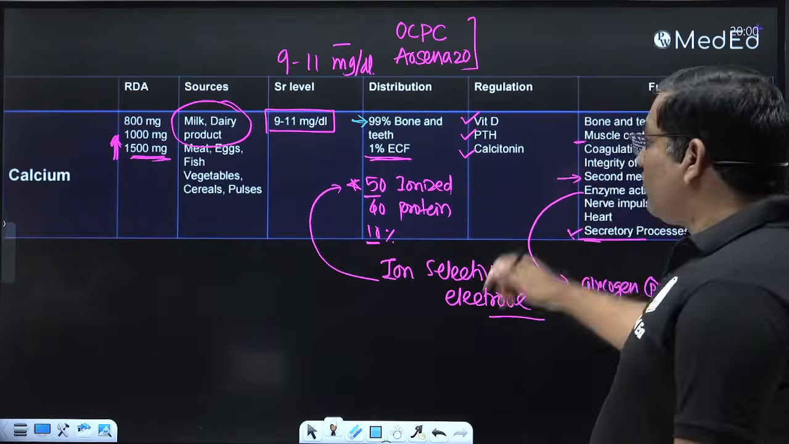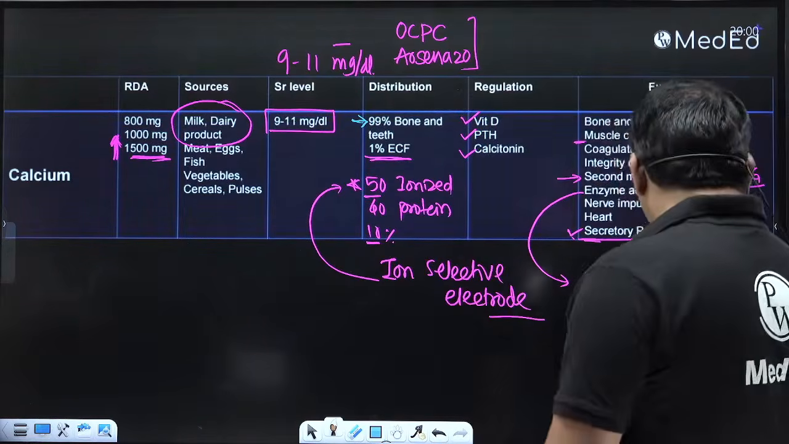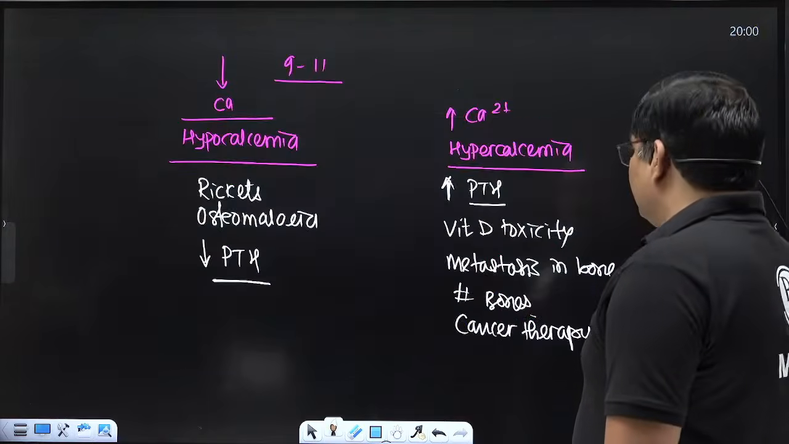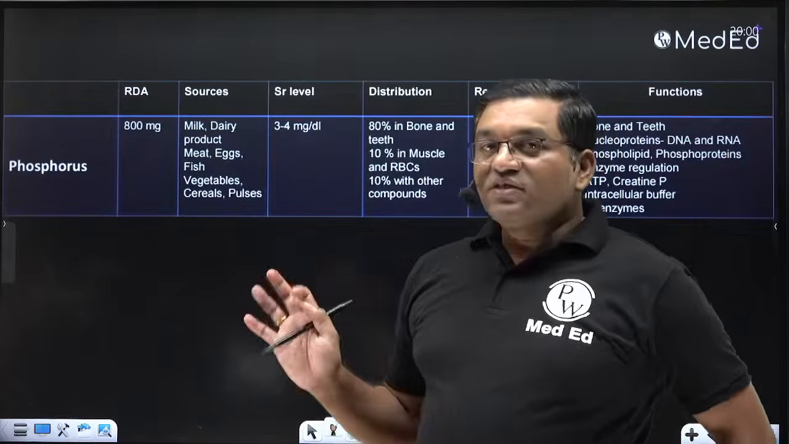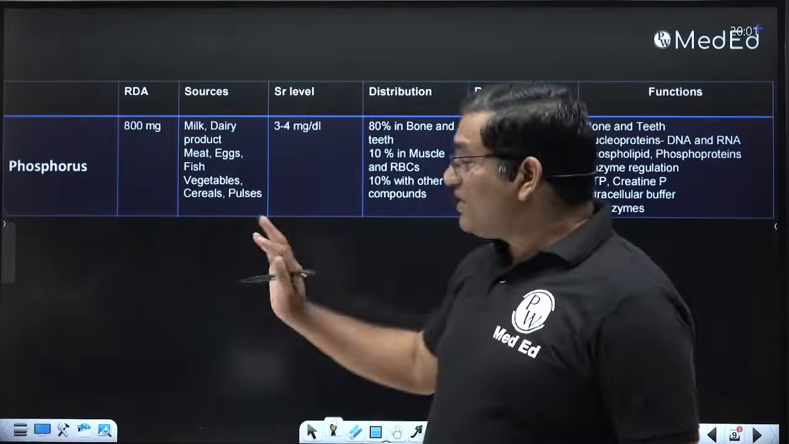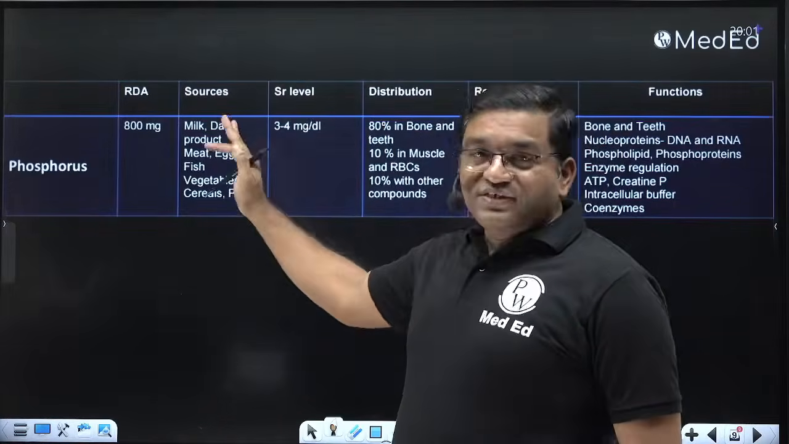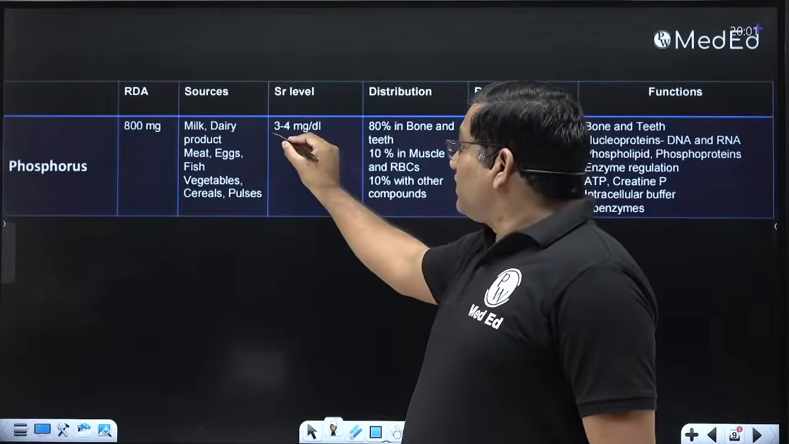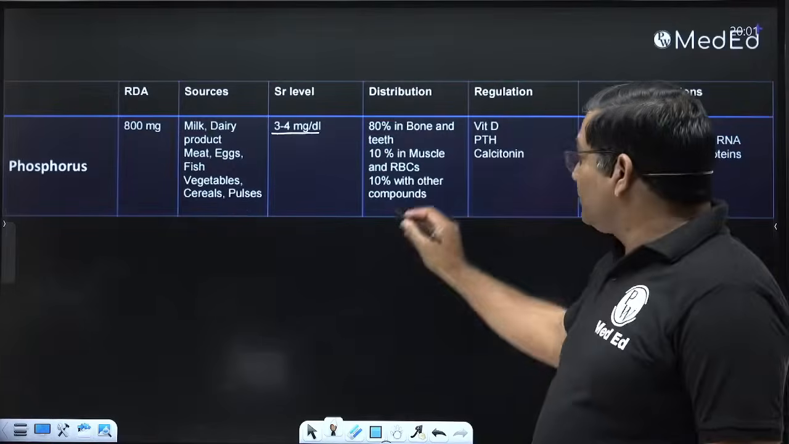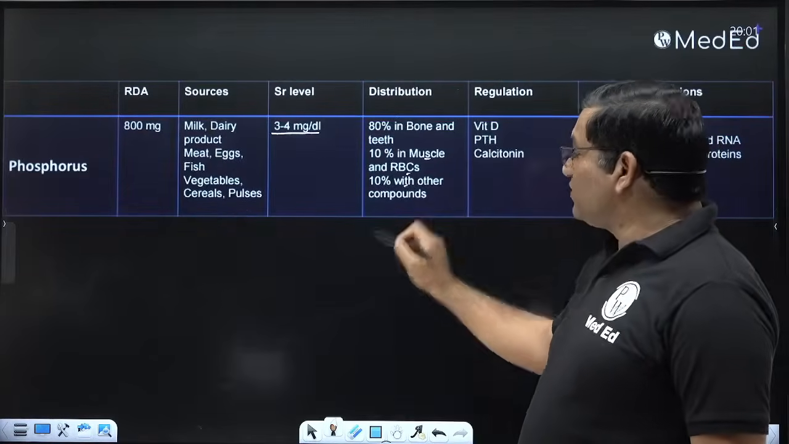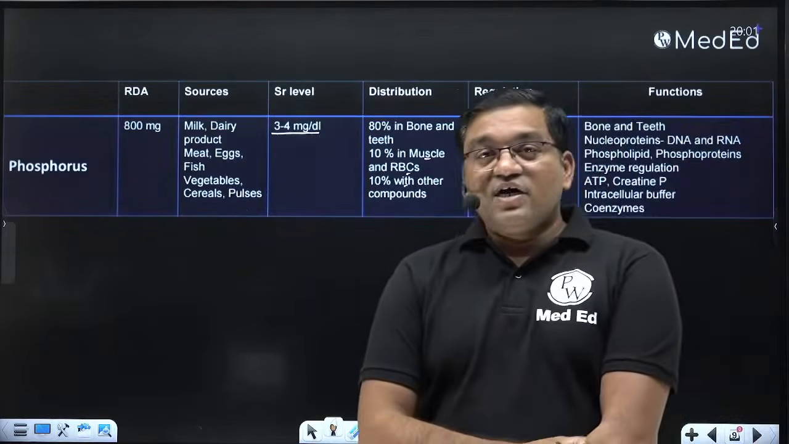So this is all about the calcium. Now we'll move to the second, that is phosphorus. Now we'll discuss the phosphorus. The requirement is the same as calcium. The sources are the same. Serum level is 3 to 4 milligram per deciliter. 80% is in bone and teeth, 10% in the muscle and RBCs, and 10% with other compounds.